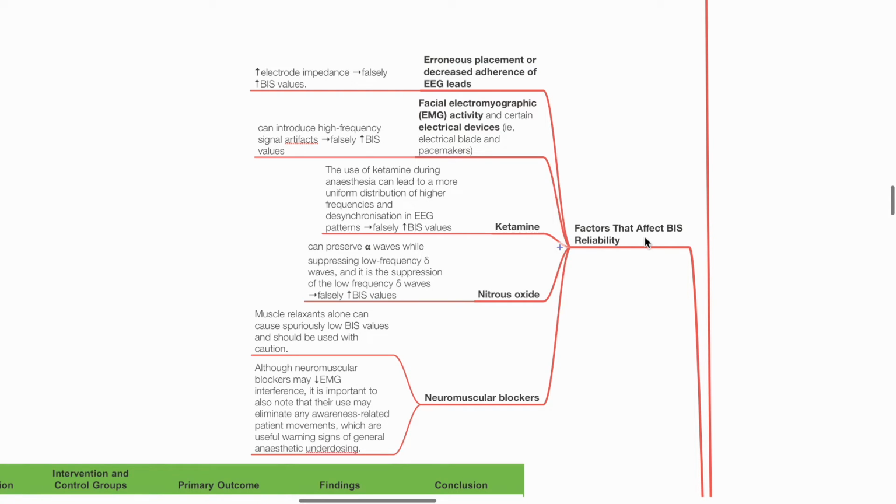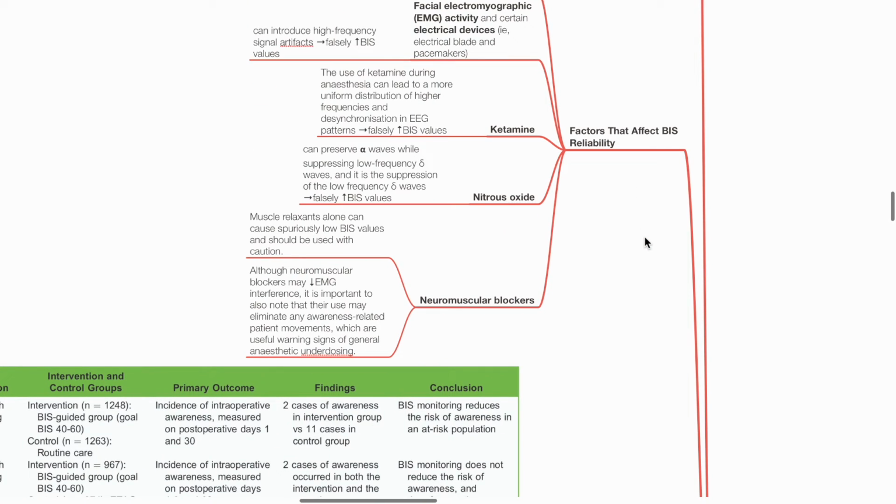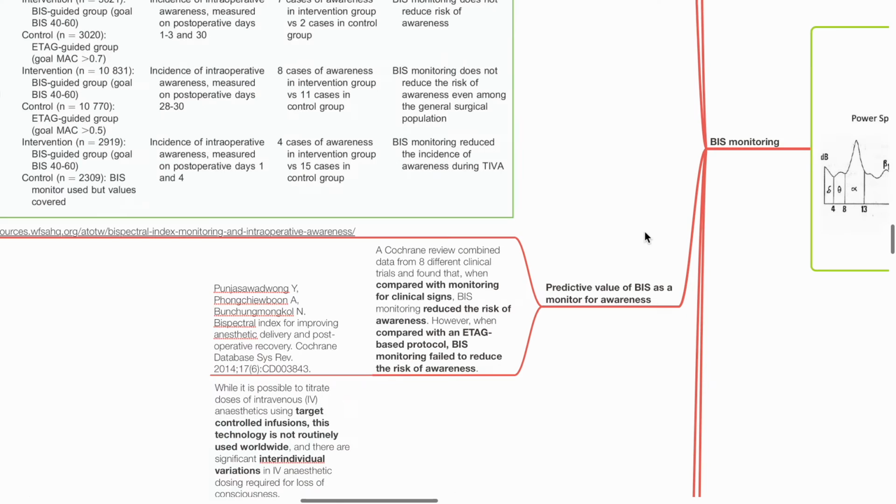The use of ketamine during anesthesia can lead to a more uniform distribution of higher frequencies and desynchronization in EEG, falsely elevating BIS values. Nitrous oxide can preserve alpha waves while suppressing low-frequency delta waves. Suppression of low-frequency delta waves increases BIS value falsely. Neuromuscular blockers can cause spuriously low BIS values.